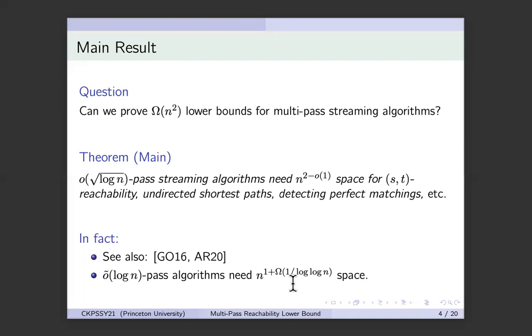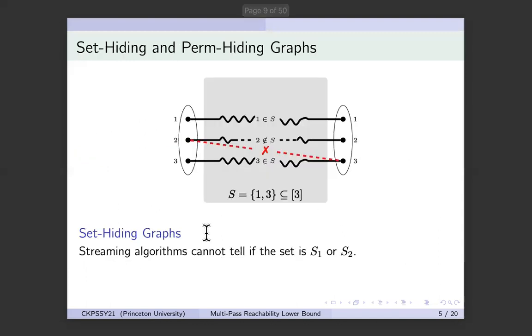Before I show you how to prove this result, I want to first spend some time on how exactly we get the same lower bound for so many different problems. What is it that connects all these problems together? The answer is, what we actually do is we construct what we call set hiding graphs. What are set hiding graphs?